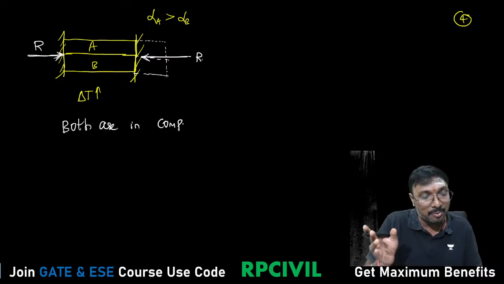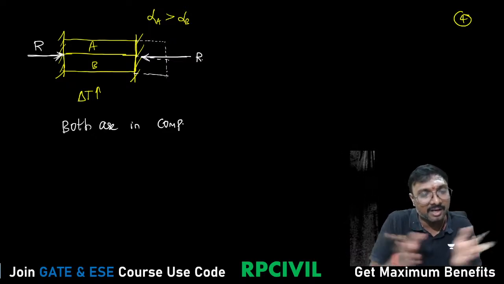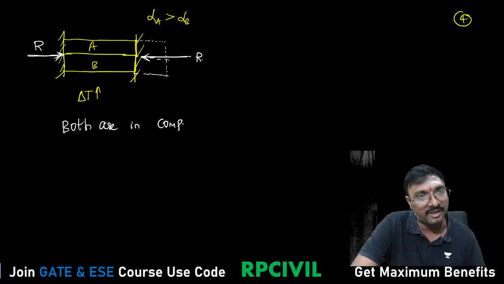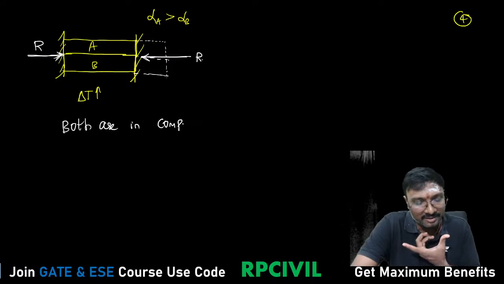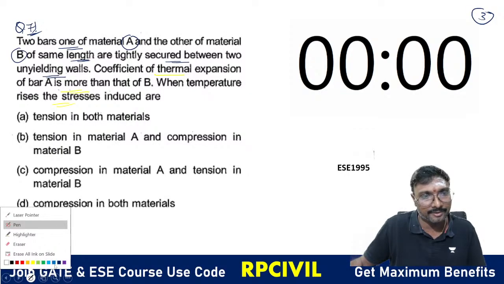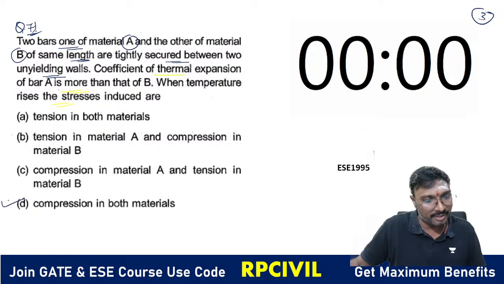But what will the supports do? The supports will not allow this expansion, right? Not allowing this expansion means the resistance will be compressive only. So which option will be the correct answer? Option D will be the correct answer. So is it clear?